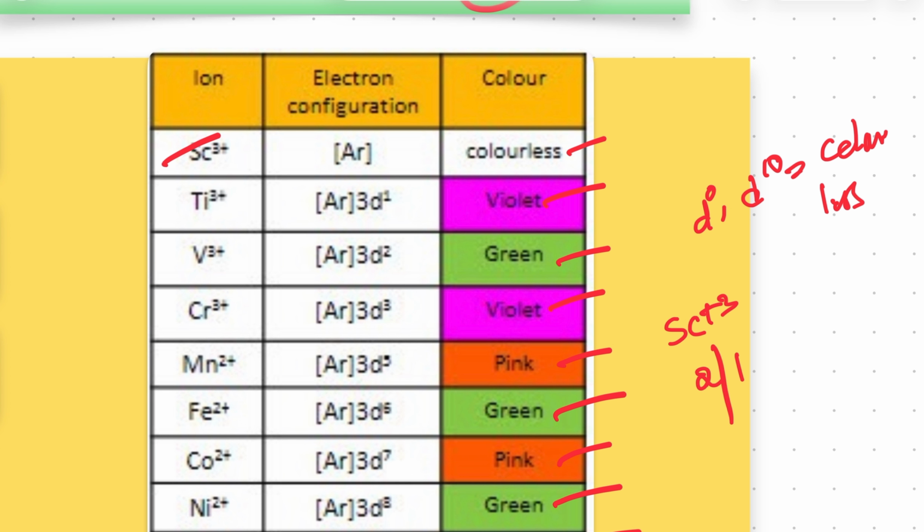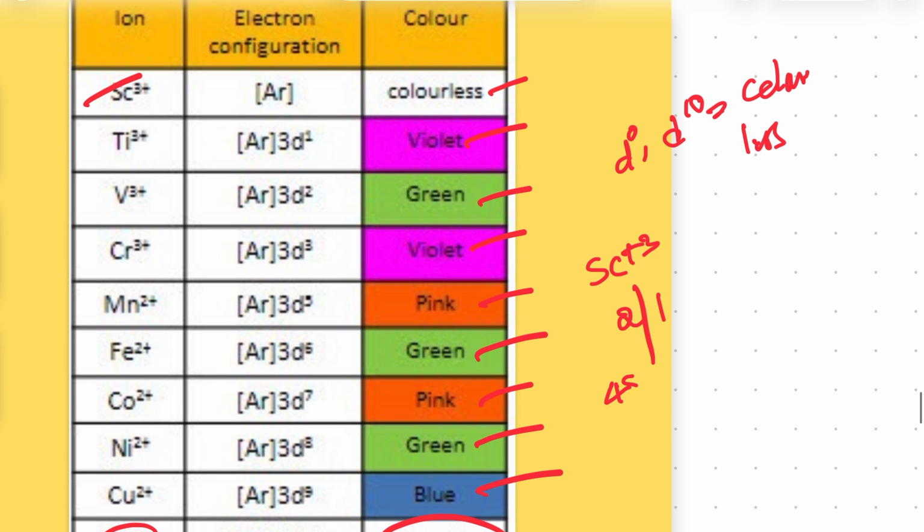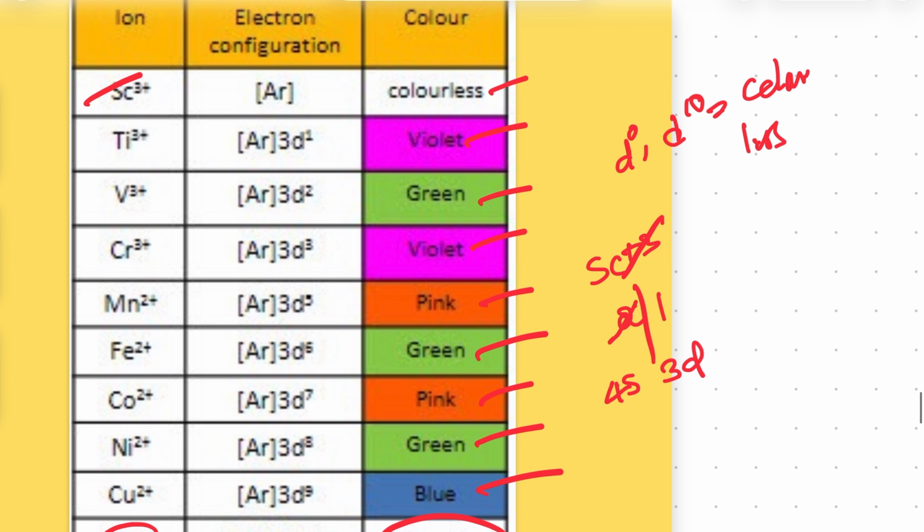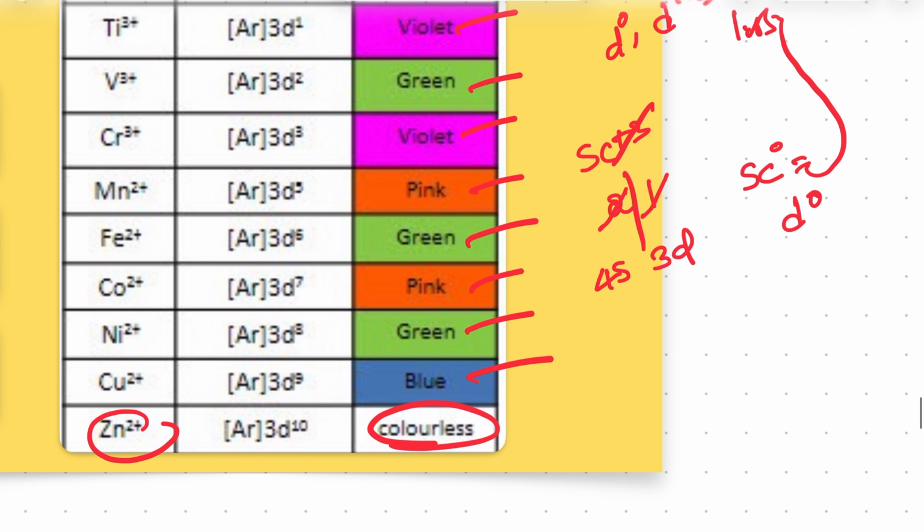Scandium atomic number 21. We can write 4s2 3d1. For plus 3 we remove 2 electrons from the s orbital and 1 electron from the d orbital. What will be left? 0. So that is d0. D0 means colorless. Zinc also, we can take zinc plus 2.